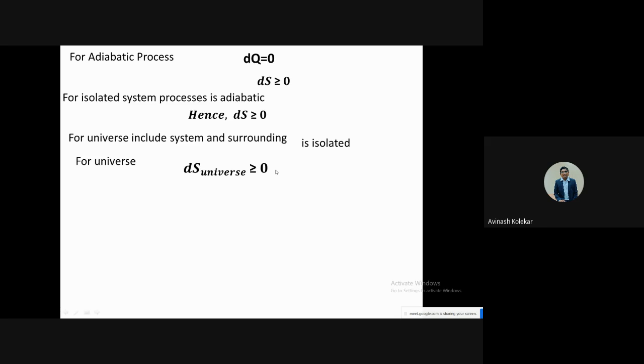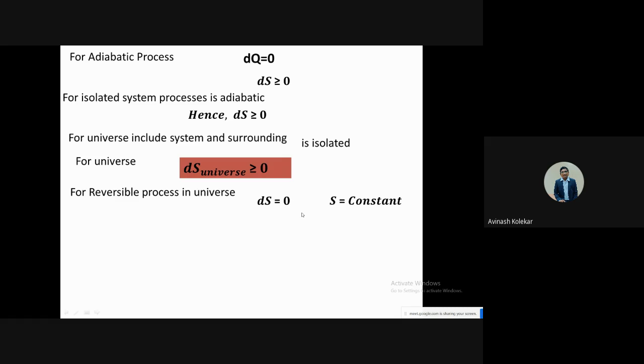Now this term is important for checking whether a process is possible in the universe or not. So for that purpose this relation is important. When you have a reversible process in the universe, then that dS will come 0, and if it is coming greater than 0, then that process is an irreversible process.